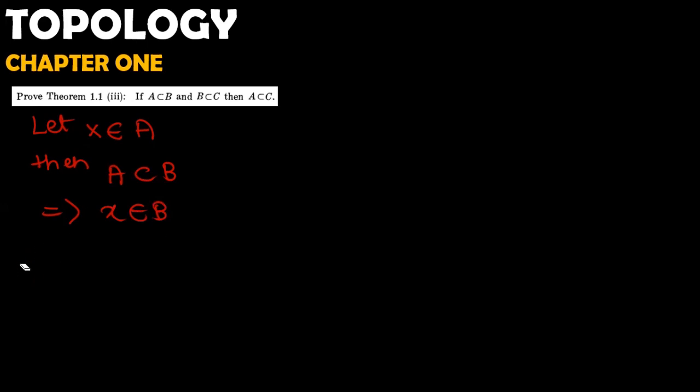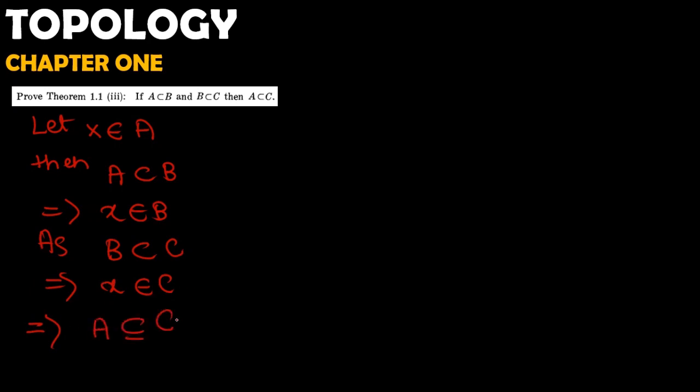Then as B is a subset of C, which implies that x belongs to C, right? This implies that as x belongs to A and x belongs to C, then A is a subset of C. Very simple.